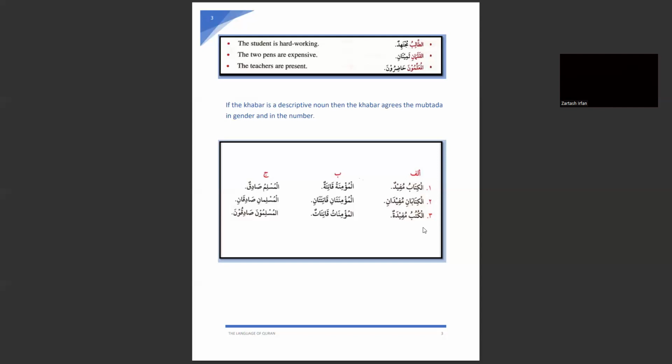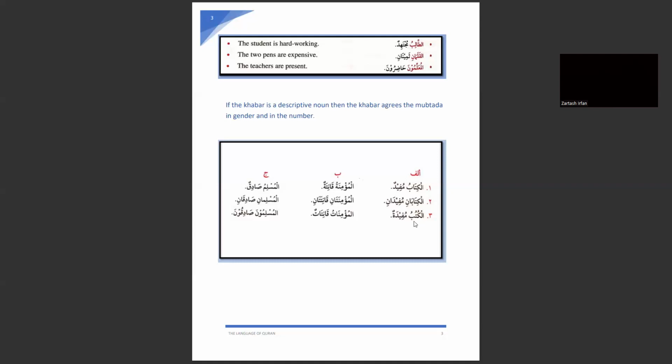So all the non-human broken plurals, the ghair akil jama mukassar, are considered as singular feminine. Their gender will be singular feminine noun. So for the descriptive, what descriptive noun are we going to use with them? We are going to use a singular feminine descriptive noun with the jama mukassar ghair aqil.